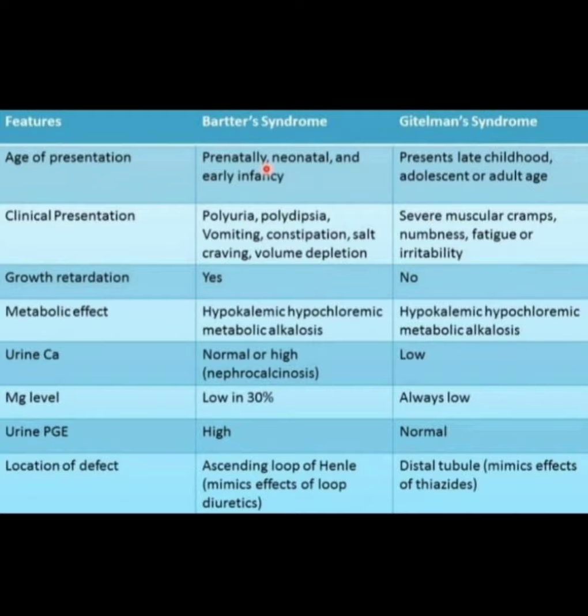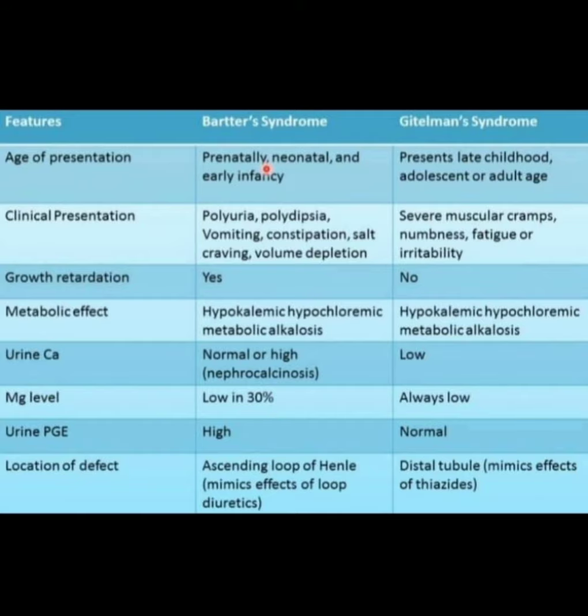Bartter's syndrome metabolic effect is hypokalemic, hypochloremic metabolic alkalosis. In Gitelman's syndrome, metabolic effect is hypokalemic, hypochloremic metabolic alkalosis. In Bartter's syndrome, urine calcium is normal or high, with nephrocalcinosis. In Gitelman's syndrome, urine calcium level is low.